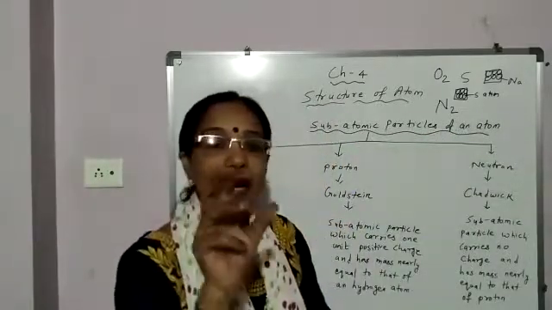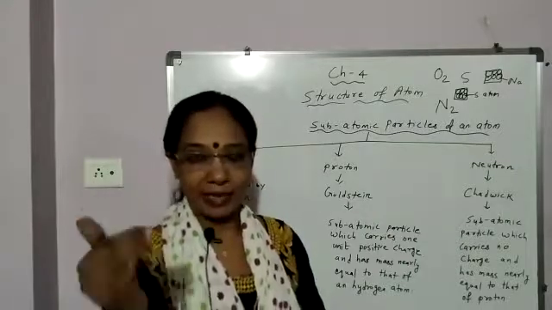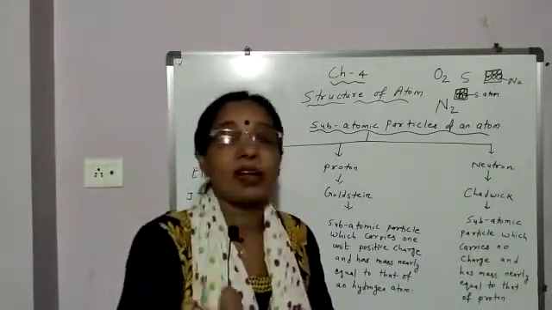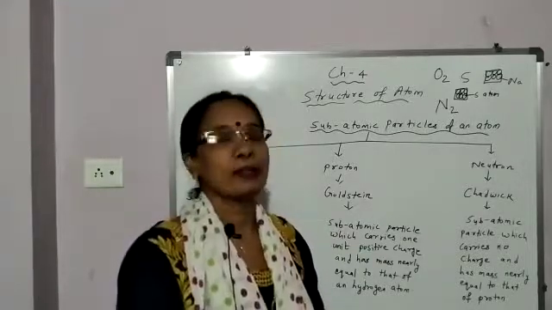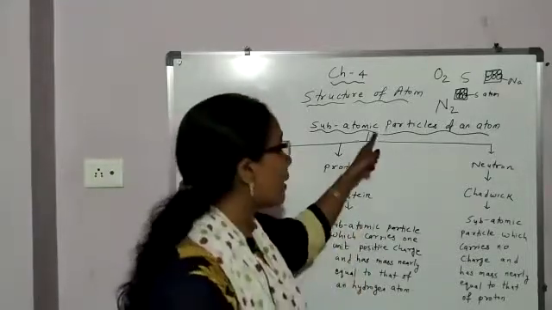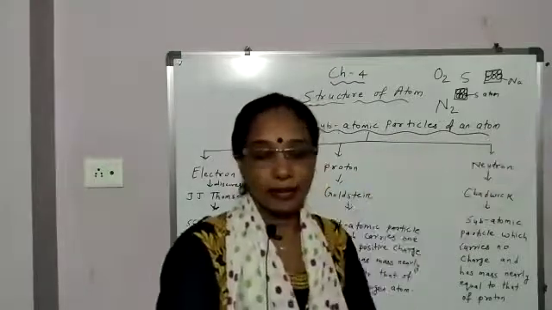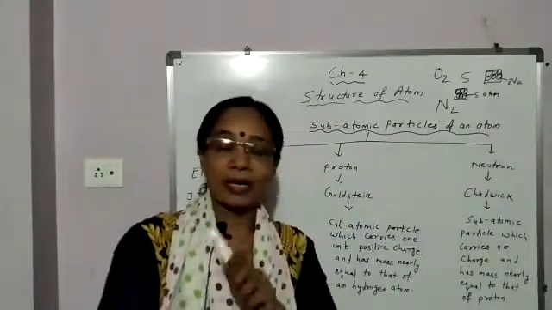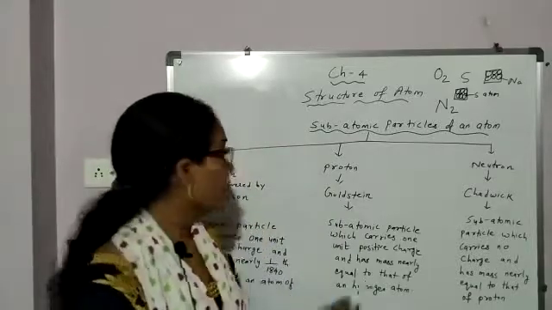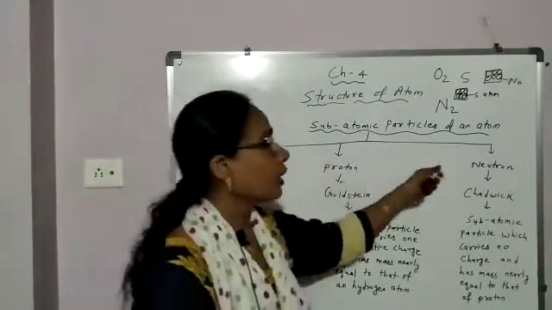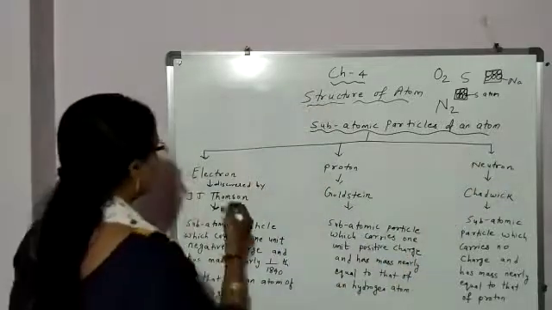What are the subatomic particles of an atom? Atoms are still made up of smaller particles, which are called subatomic particles. How many subatomic particles are there in an atom? 3. What are they? Electron, proton and neutron.